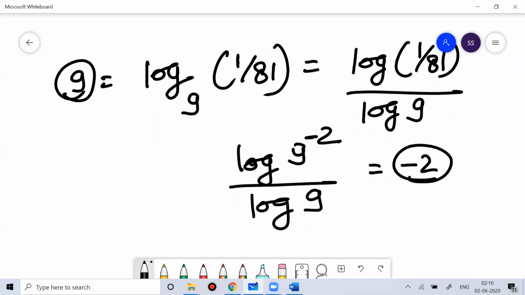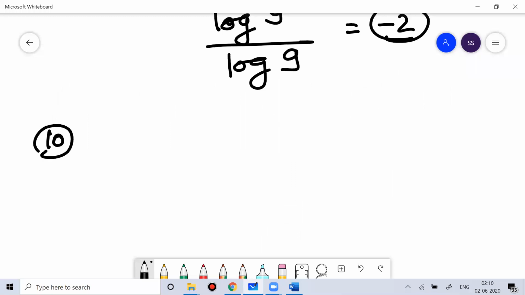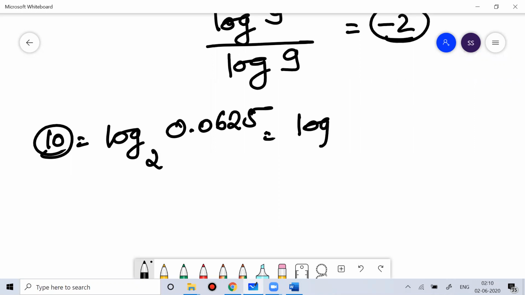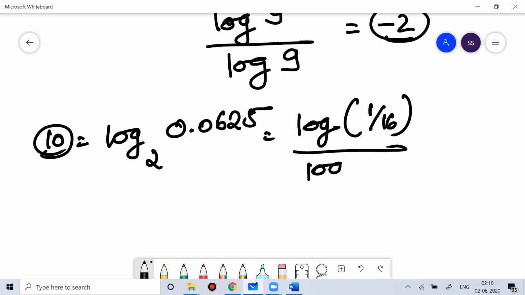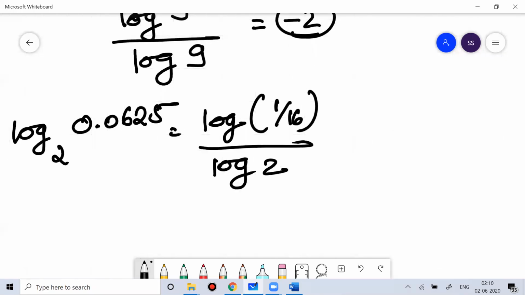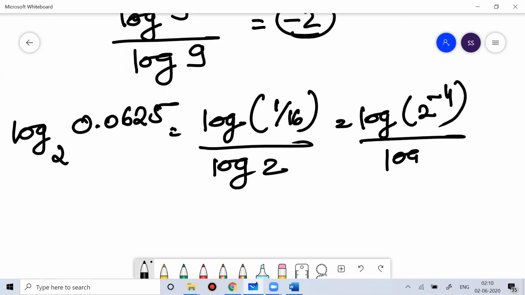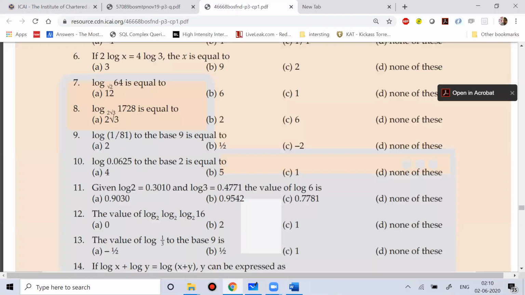So the 10th one is log of 0.0625 and your base is 2. If you know basic maths, 0.0625 is nothing but 1 by 16. You can work with a calculator if a calculator is given to you, but this doesn't require calculators. It's basic maths. So this is nothing but log of 2 to the power minus 4 divided by log of 2. So the answer is minus 4. None of the options is minus 4, so the answer is option D.